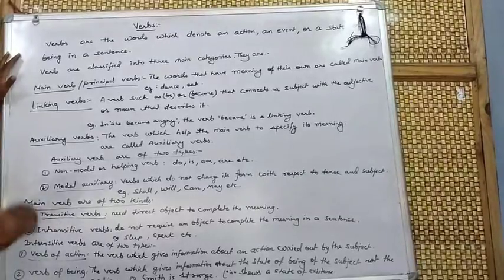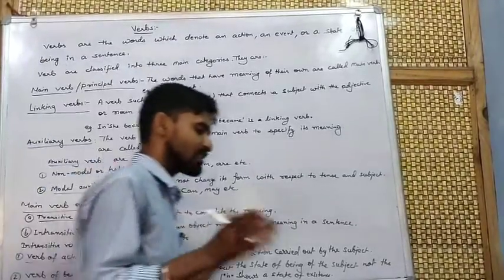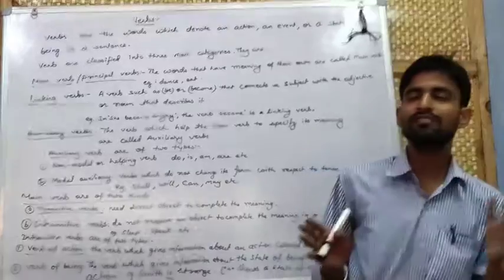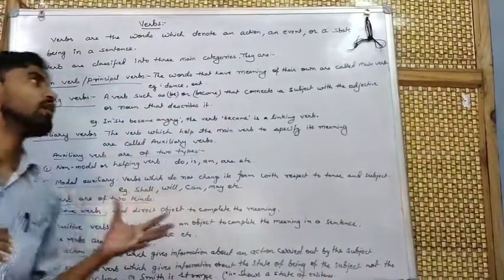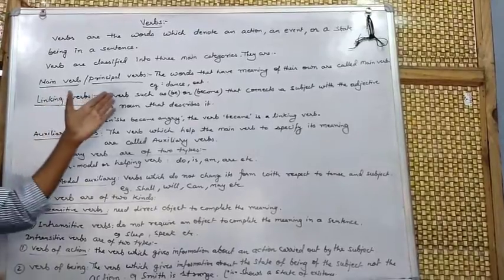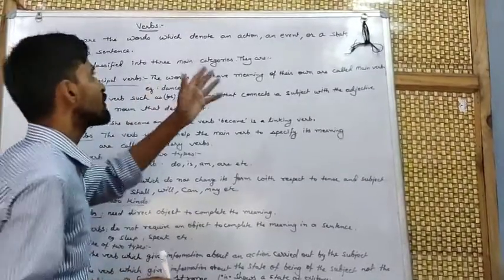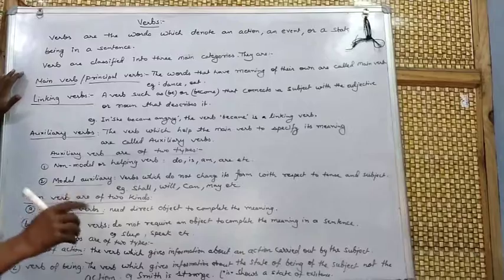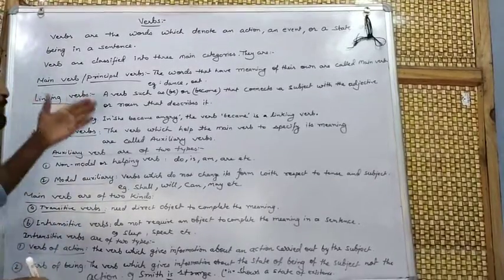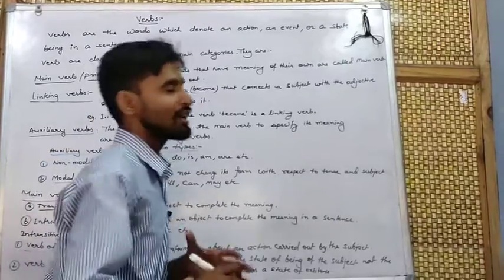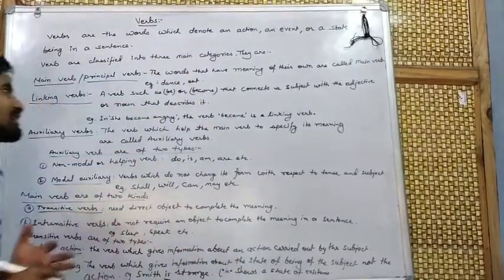Verbs are words which denote an action. The words which denote an action, an event, or a state of being in a sentence are termed verbs. Verbs are classified into three main categories.